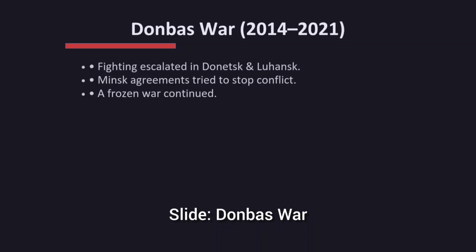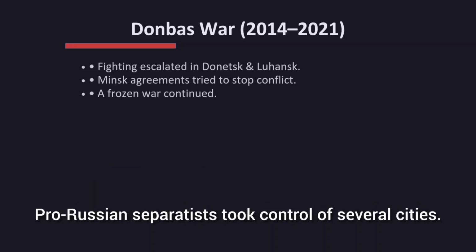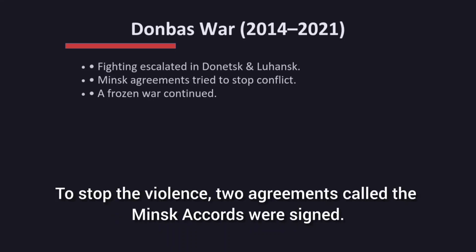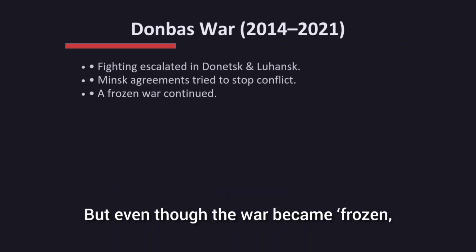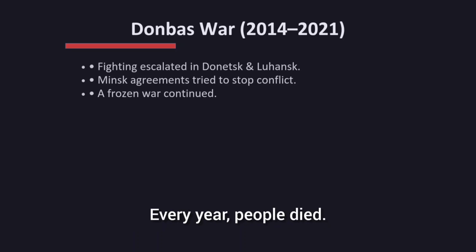Donbas War. After Crimea, fighting erupted in eastern Ukraine, in the regions of Donetsk and Luhansk, known as Donbas. Pro-Russian separatists took control of several cities. Ukraine fought back. Russia supported the separatists. To stop the violence, two agreements called the Minsk Accords were signed. But even though the war became frozen, the fighting never truly stopped. Every year, people died. Every year, the tension grew.